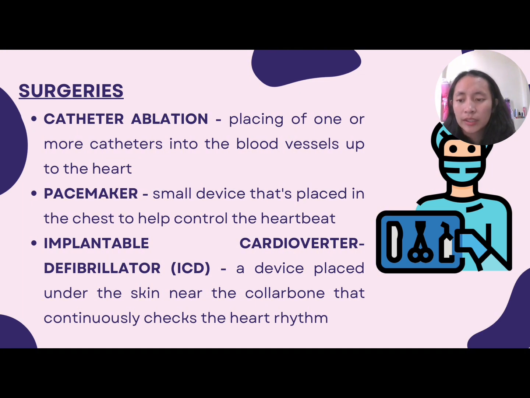Next is the implantable cardioverter defibrillator or the ICD. This device is placed under the skin near the collarbone. This continuously checks the heart rhythm of the patient. So if the device finds an irregular heartbeat, it sends out low or high energy shocks to reset the heart's rhythm. This device is needed if the patient has a high risk of dangerously fast or irregular heartbeats in the lower heart chambers. These conditions are called ventricular tachycardia or ventricular fibrillation.